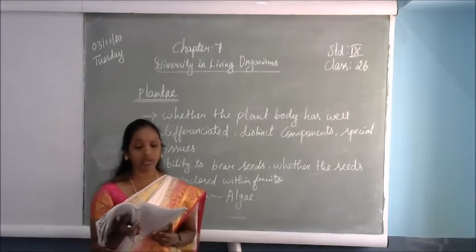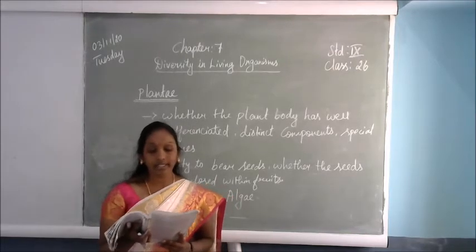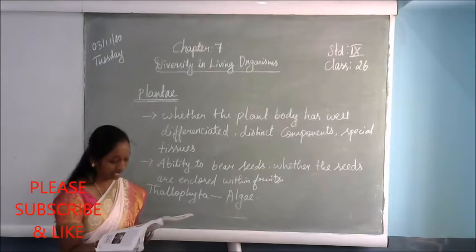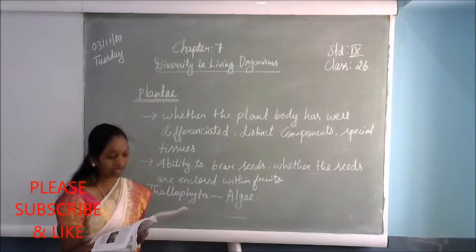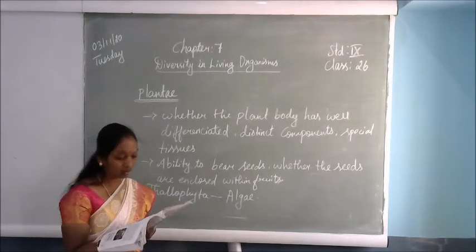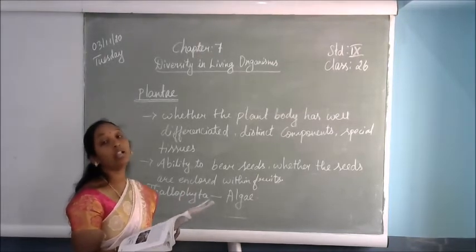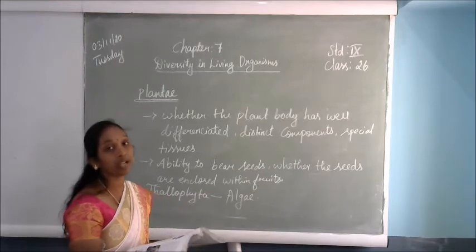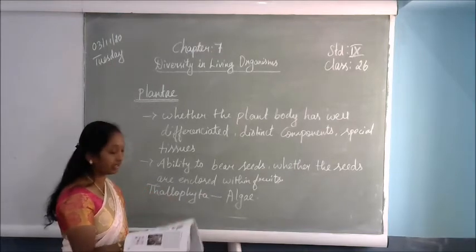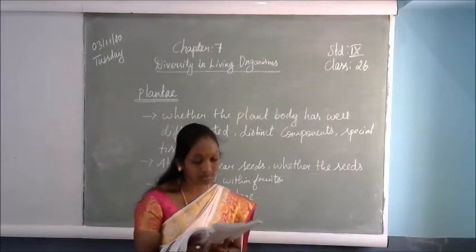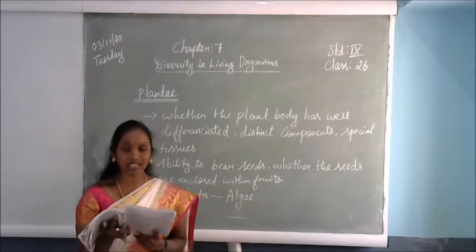Examples are Spirogyra, Ulothrix, Cladophora and Chara. All the structures and diagrams are given in your textbook. Ulothrix, Cladophora and Ulva, Spirogyra and then Chara. All these plants are the algae family, that is the Thallophyta family. For example, Ulva you see is just like a leaf.